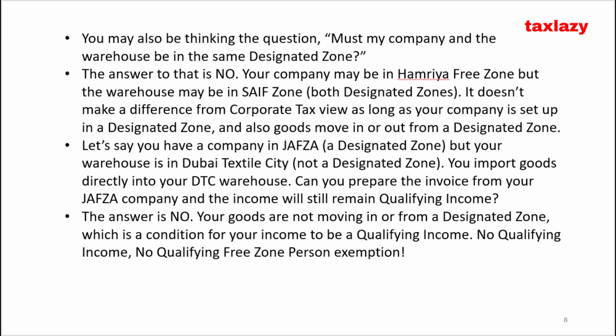Let's say you have a company in JAFZA, a designated zone, but your warehouse is in Dubai Textile City, not a designated zone. You import goods directly into your DTC warehouse. Can you prepare the invoice from your JAFZA company and the income will still remain qualifying income? The answer is no. Your goods are not moving in or from a designated zone, which is a condition for your income to be a qualifying income. No qualifying income, no qualifying free zone person exemption.